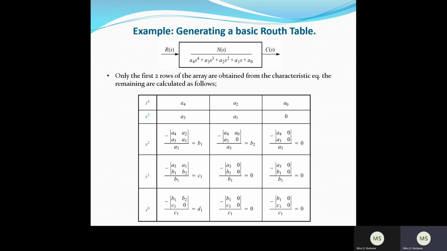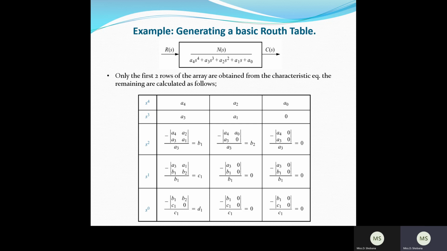Here the highest s power is 4, so it is an even number. Therefore for s power 4 the coefficient is a0, s power 2 coefficient is a2, and the next even is s power 0, with coefficient a4. Like that you write the coefficients in descending order. If you have s power 5, then s power 5, s power 3, s power 1, in descending order of powers.